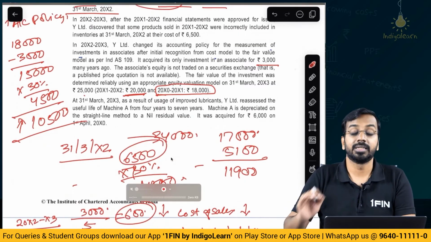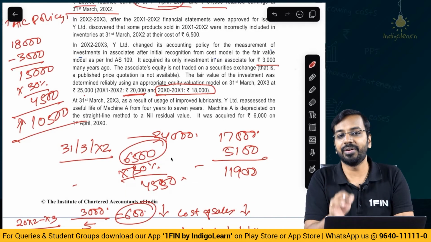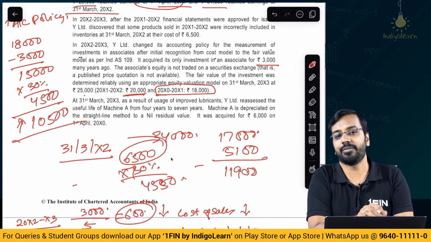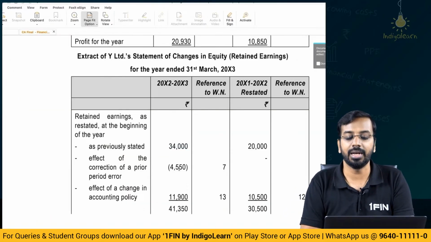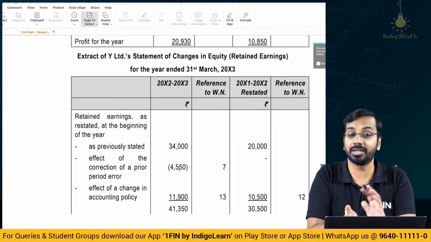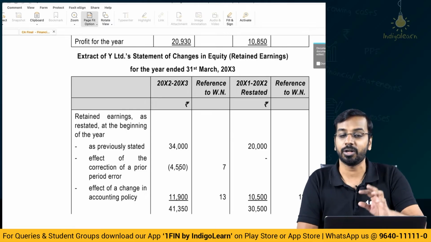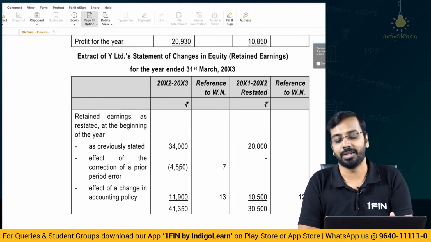Why 70%? 6,500 is the gross impact, 70% is the net impact. So, 4,550 is what I will adjust here. Sir, will we not adjust in year 3, year 4? No, because in year 3 and year 4, we have already corrected in the same period, right?